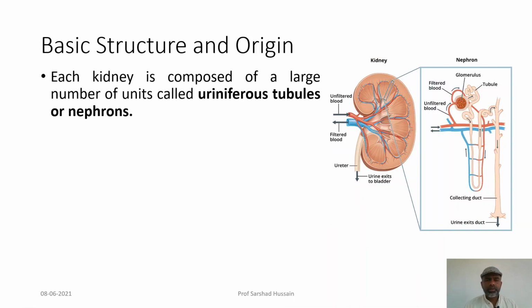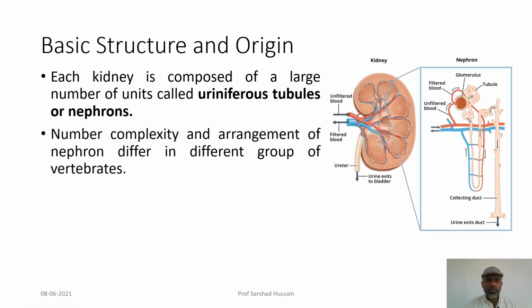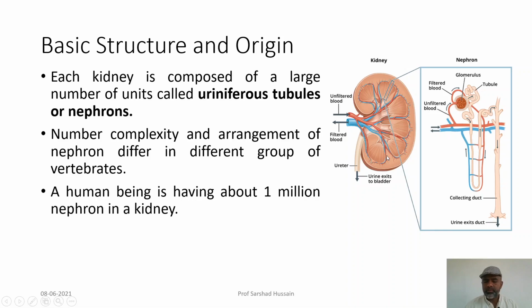Let us look at the basic structure and origin. Each kidney is composed of so many uriniferous tubules or nephrons. You can see this is the kidney. You take just a little part, and in turn it is made up of this type of structure, called a nephron or uriniferous tubule. Now, how many nephrons will be present within a kidney and what will be their structure? Their complexity and arrangement differs from one organism to another. Like in human beings, about 1,000,000 nephrons may be present within a kidney.